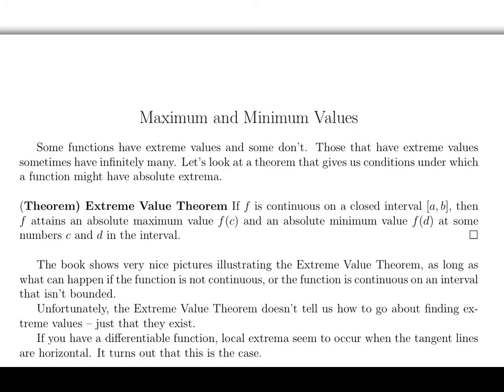Now if you have a differentiable function, local extrema tend to happen where the tangent lines are horizontal. So if you have a local maximum, then where it peaks, the tangent line is going to be horizontal. If you have a local minimum, then when you hit a low point, again the tangent line is going to be horizontal. And this is the case.